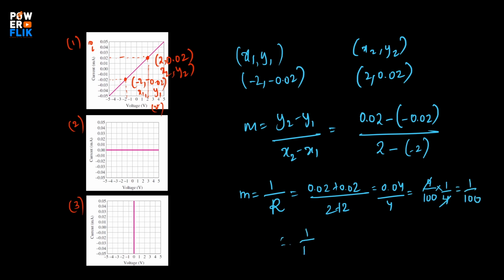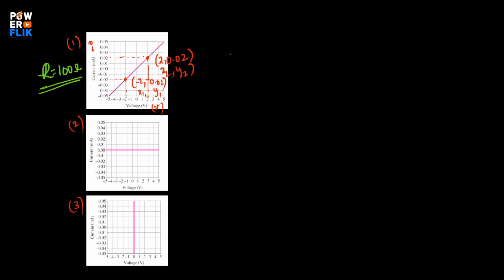Therefore, 1 by R is equal to 1 by 100, so R is equal to 100 ohms. We got R equals to 100.